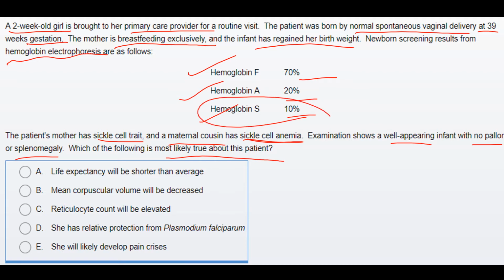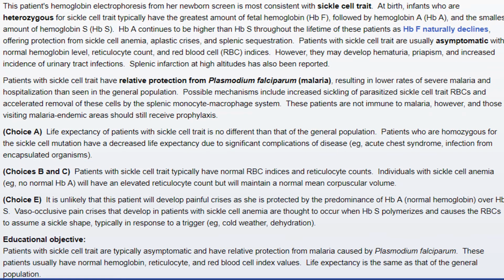Since we can see there is presence of HbS, it indicates that this girl is also suffering from sickle cell trait, like her mother. In cases where patients suffer from sickle cell trait, we have seen that there is a relative protection from Plasmodium falciparum. So the answer will be D. The patient's electrophoresis demonstrates that she has sickle cell trait.